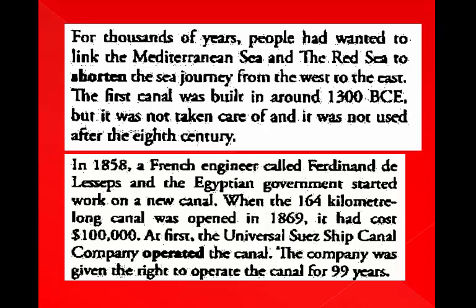When the 164-kilometer long canal was opened in 1869, it had cost $100,000. At first, the Universal Suez Ship Canal Company operated the canal. The company was given the right to operate the canal for 99 years.